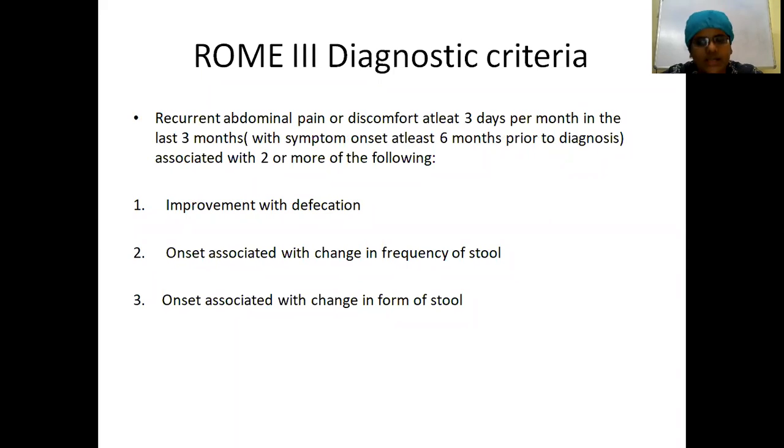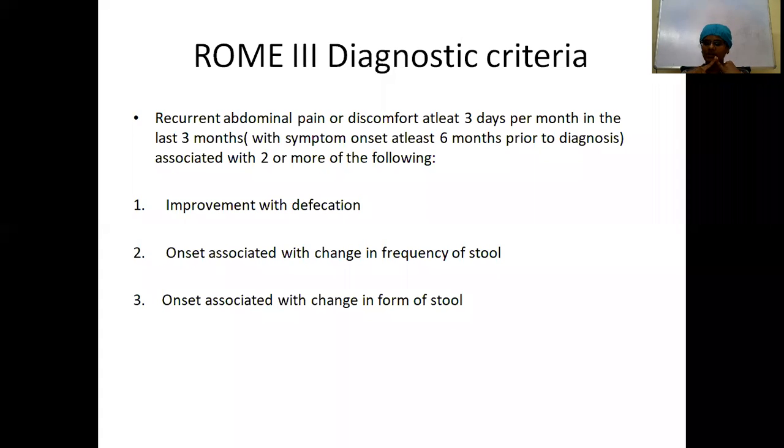What is the diagnostic criteria? It is called the Rome 3 diagnostic criteria. What are the three main criteria in these people? You'll have recurrent abdominal pain or discomfort at least 3 days per month in the past 3 months, with the symptom onset at least 6 months prior to the diagnosis. So there'll be recurrent abdominal pain or discomfort for at least 3 days per month in the past 3 months, associated with two or more of the following, which are listed below.